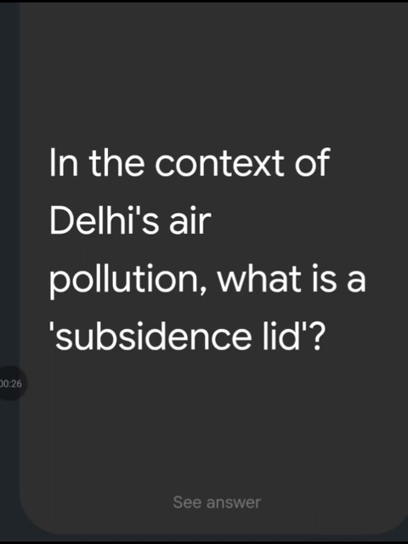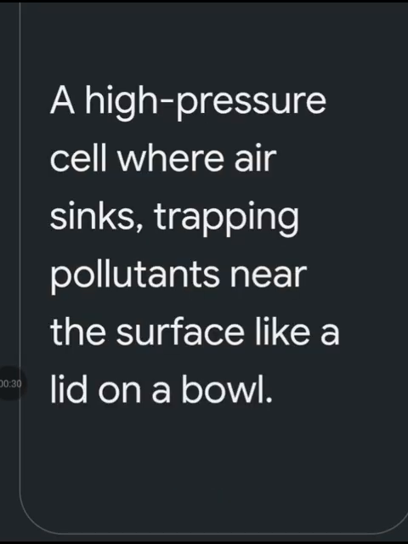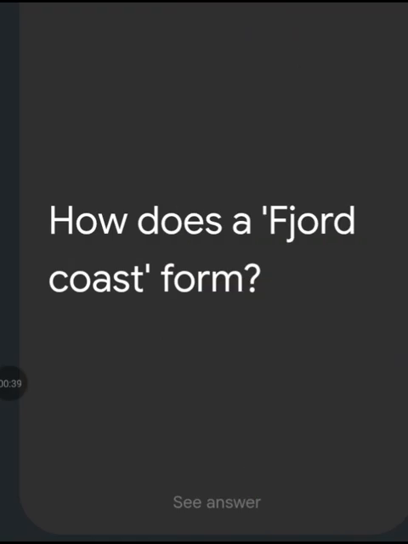In the context of Delhi's air pollution, what is a subsidence lid? A high pressure cell where air sinks, trapping pollutants near the surface like a lid on a bowl. How does a fjord coast form?